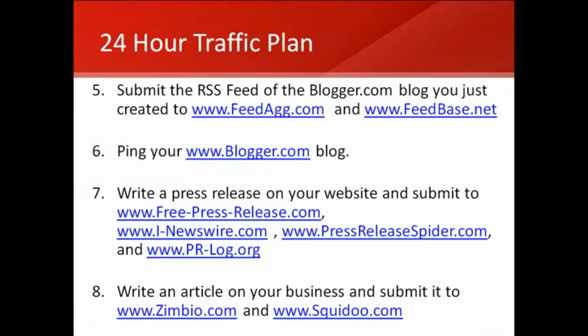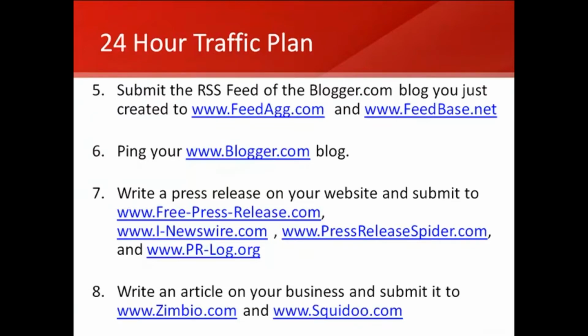Now what's great about Symbio is you can actually import a blog. You could import your Blogger blog by going to the Post Atom and grabbing the RSS feed, and you can import that content to Symbio. Also, when you're naming these sites and pages, use your main keyword phrase again.